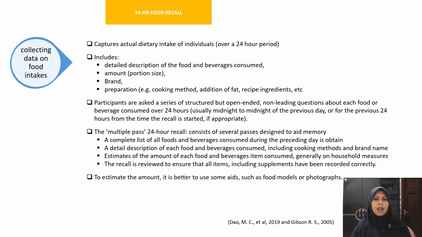In the second pass, we ask for a detailed description of each food and beverage consumed, including cooking method and branding. In the third pass, we estimate the amount of each food and beverage item consumed, generally in household measures. And in the last pass, we review the recall to ensure that all items, including supplements, have been recorded correctly. In this method, to estimate the amount, it is better to use some aids such as food models or photographs.